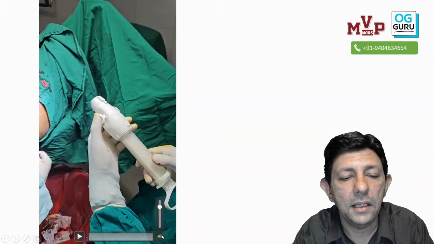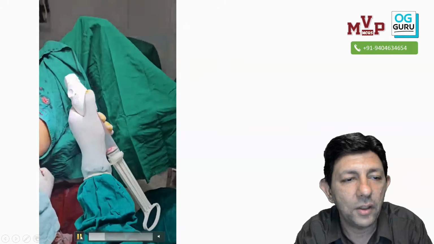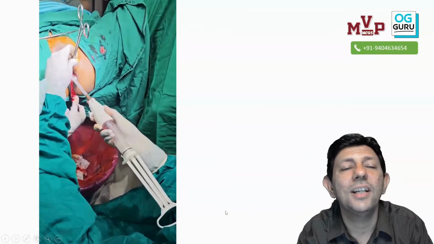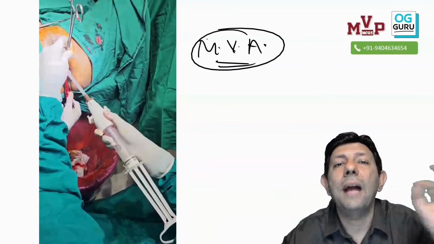Okay, now let us begin and see the video. Again, what is this? Very, very simple. Yes or no? Yes. So I am pulling out a piston like this. Pichkari jaisa hai ye pichkari, and first vacuum was created. So this is what? Yes. You can see clearly that I created a vacuum, button press kiya, and then I am putting an instrument on top of it. What is it called as? Cannula, and then we are sucking out. What is this procedure? Yes sir, this is MVA, manual vacuum aspiration.